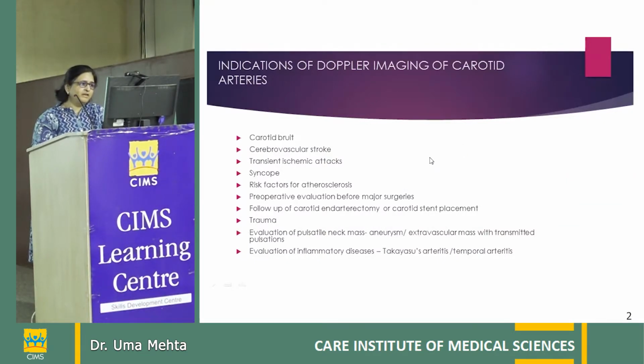Now, there are common indications for Doppler imaging of the carotid arteries, that is carotid bruit, cerebrovascular stroke, transient ischemic attack, syncope, risk factors for atherosclerosis like diabetes, hypertension, smoking, and all that. Preoperative evaluation before major surgeries, follow-up of carotid endarterectomy or carotid stent placement. In case of trauma, evaluation of pulsatile neck masses, whether that is aneurysm or extravascular mass with transmitted pulsation, or evaluation of inflammatory disease like Takayasu arteritis or temporal arteritis.